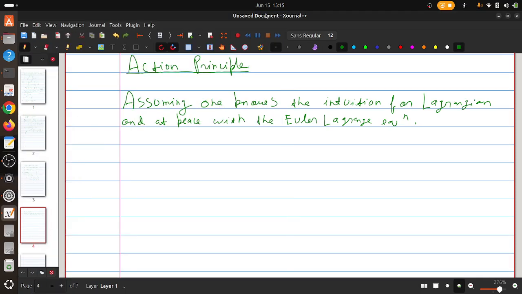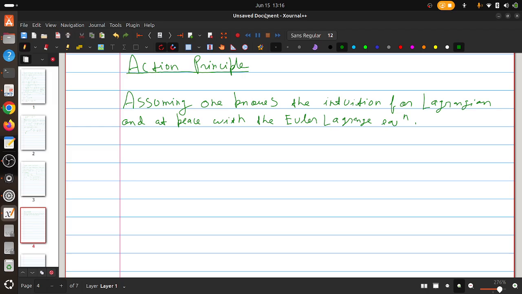Okay, so hello. Today I'm going to talk about the action principle, and I'm just assuming that you know the intuition for the Lagrangian, like why do we form the Lagrangian, what is the Lagrangian, and you are at peace with the Euler Lagrange equation, like you understand what the Euler Lagrange equation is. Even if you don't, I'm not going to do a hardcore proof from the action principle. Rather, what I'm going to do is write the Euler Lagrange equation and show you that indeed it is the correct solution to the mechanics problem.